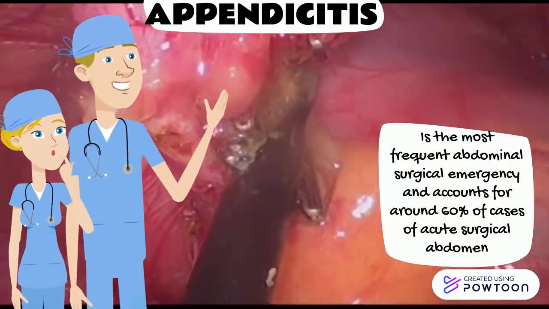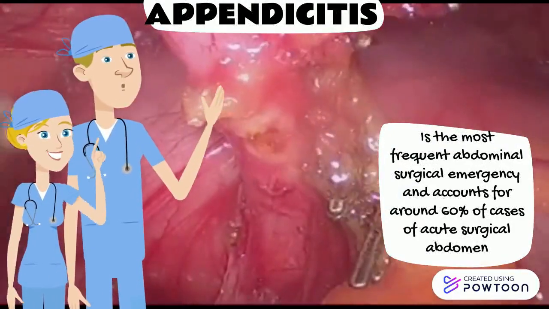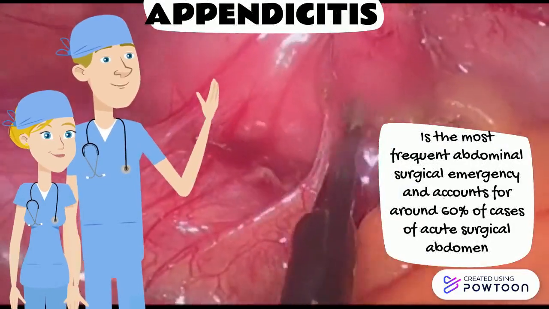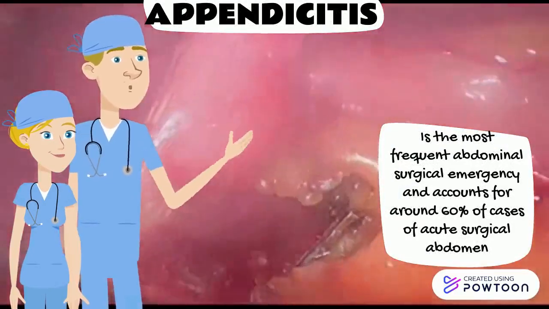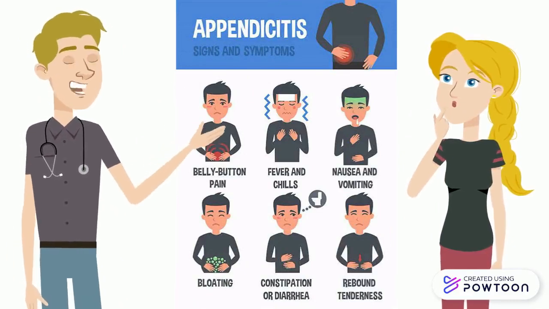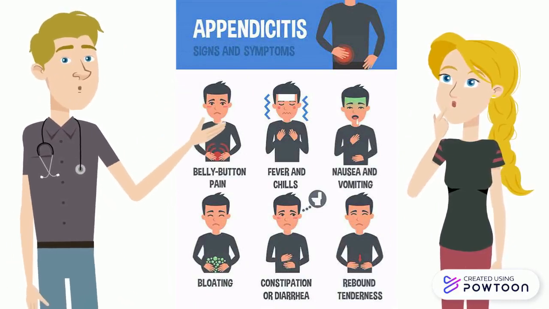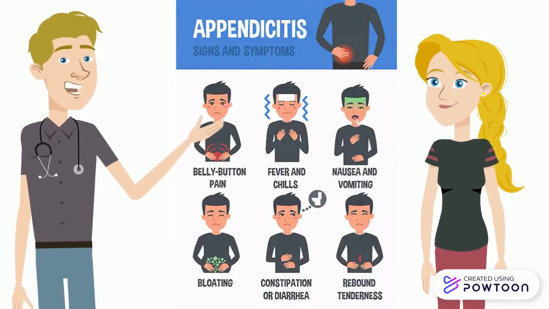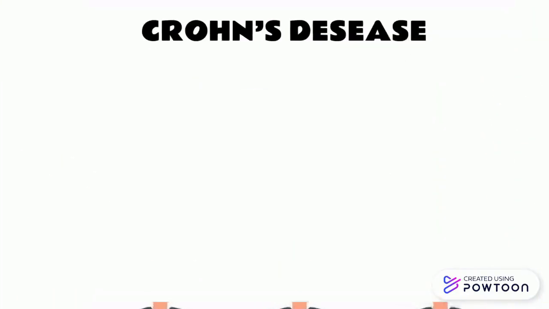Appendicitis is the most frequent abdominal surgical emergency and accounts for around 60% of cases of acute surgical abdomen. The signs and symptoms are belly button pain, fever, chills, nausea, vomiting, bloating, constipation or diarrhea and rebound tenderness.